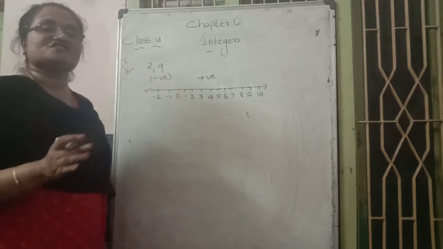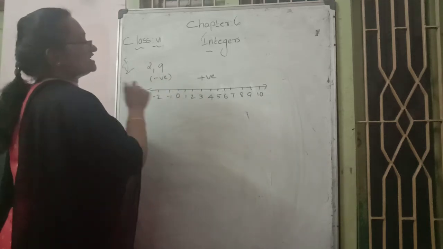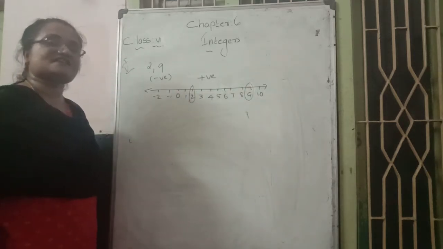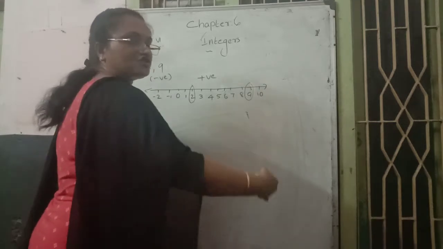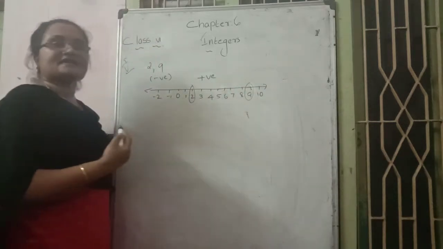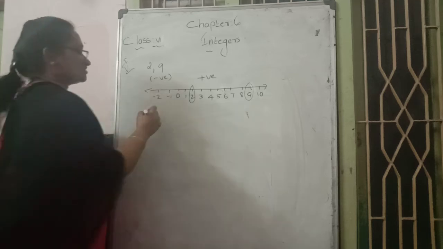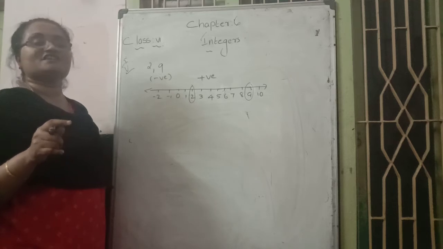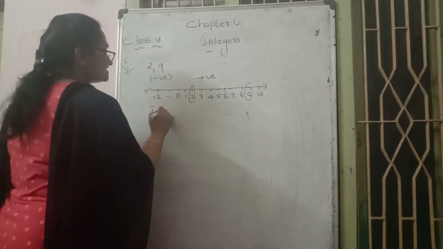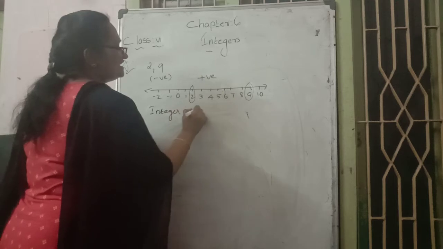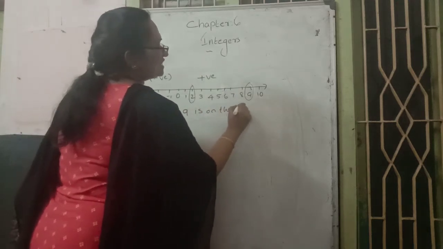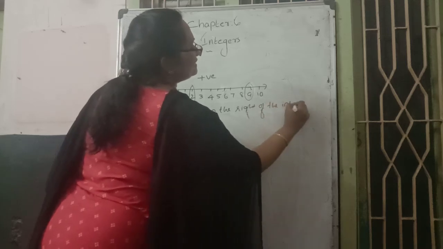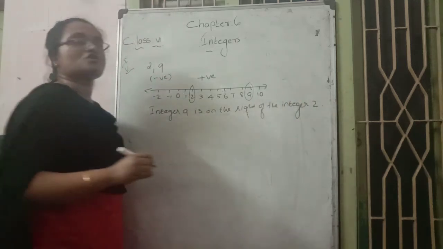They are both positive values. Then which number are they asking about? 2 and 9. In this 2 and 9, which number comes on the right side? On the right-hand side, 9 comes. So we can write: 9 is on the right of the integer 2. That is the meaning of the question.